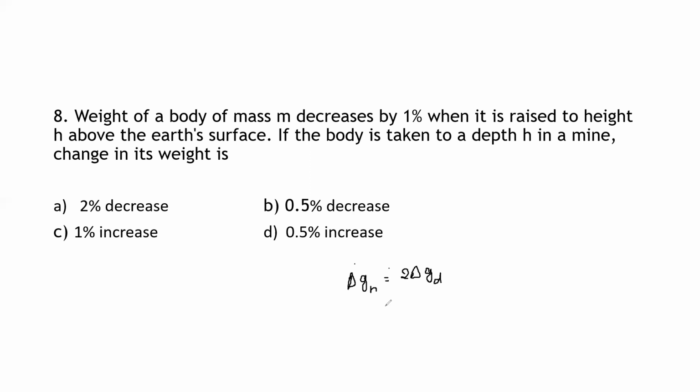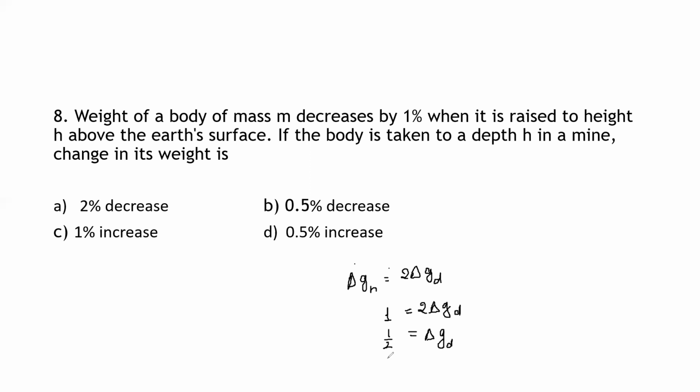So here, the change in the weight of a body of mass m decreases by 1% when it is raised to a height. So here this is decreased by 1%. Therefore, 1 is equal to 2 into delta g_d. That is, delta g_d is equal to 1 by 2.